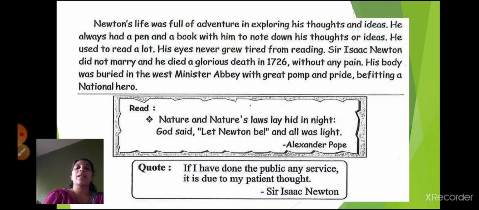And Sir Isaac Newton never got married, right? And then one fine day he died in 1726, but he was without any pain, right? He was not ill. He died a glorious death. Glorious means a good death he got. And then his body was buried in the Westminster Abbey with great pomp and pride. Pomp and pride means it was like a ceremony, right? And befitting a national hero means he was considered a national hero.